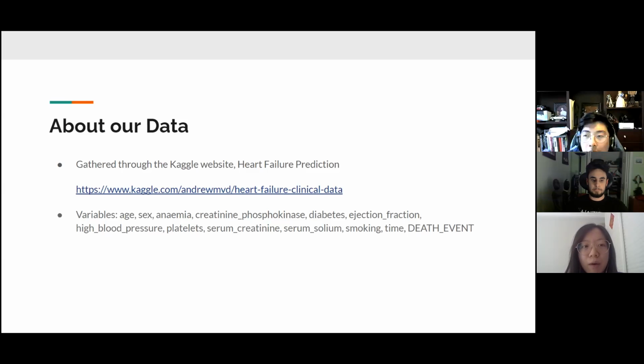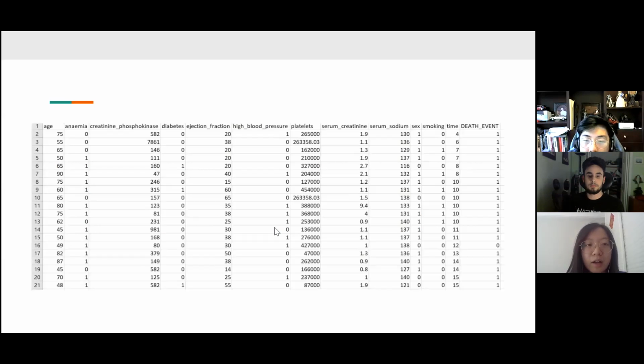Our data was gathered through the Kaggle website, and it is called Heart Failure Prediction. Here is the link where you can find our data. Here is our data. On the first row are our variables.